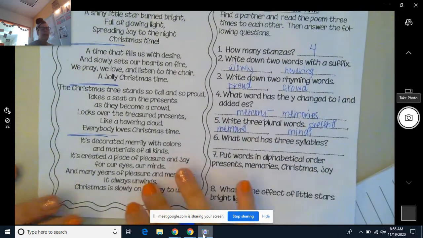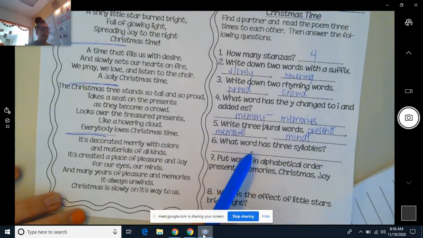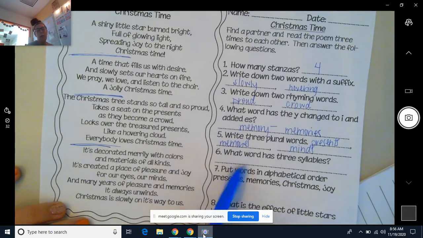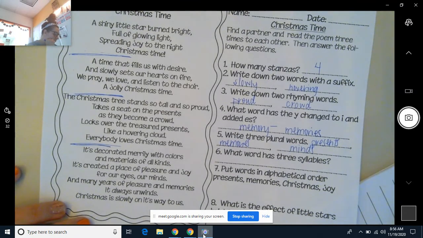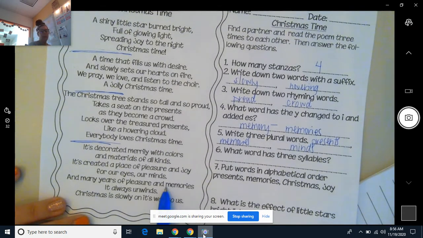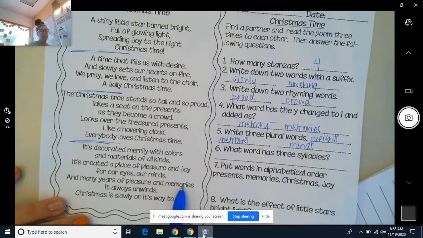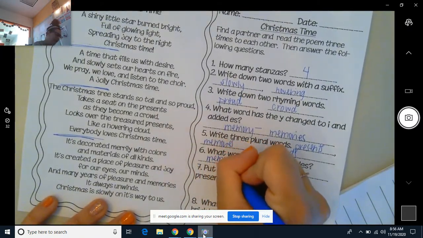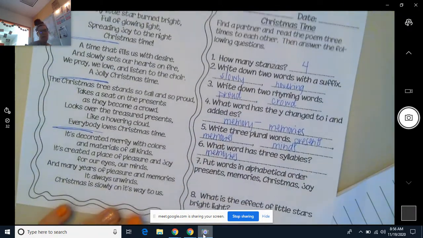Okay. Now our next one, it says, what word has 3 syllables? That means when I say the word, my mouth drops down 3 times, okay? So that one may be a little more difficult for us to find. But I just found it. Memories. That's 3 syllables there. Okay?